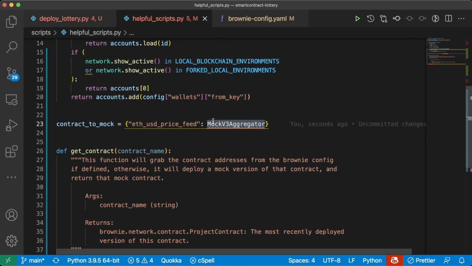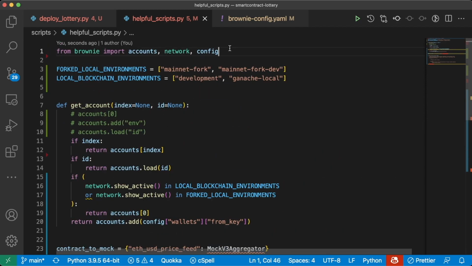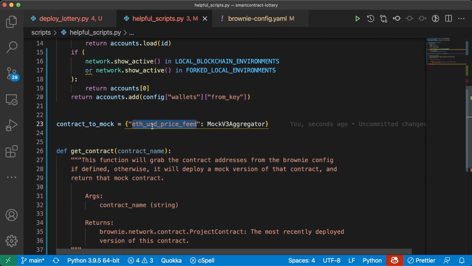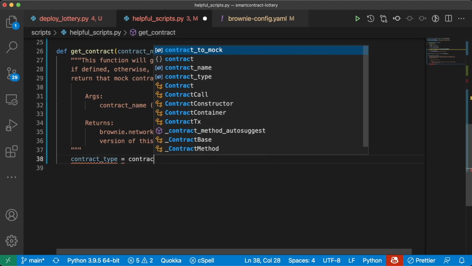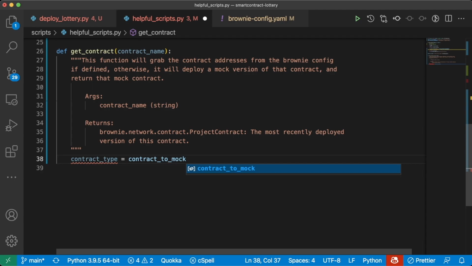So we're going to have to import MockV3Aggregator from Brownie. So now we're saying anytime you see ETH/USD price feed, you know that that's going to be a MockV3Aggregator if we need to deploy a mock. So we'll say contract_type is going to equal contract_to_mock of the contract_name.